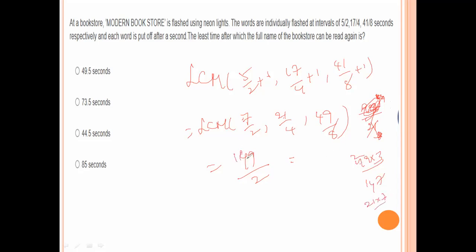So 147 divided by 2 is 73.5. Option B is the right answer.